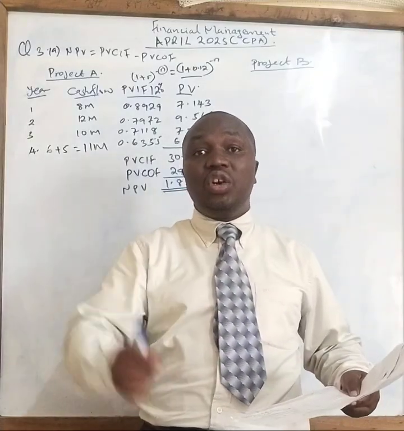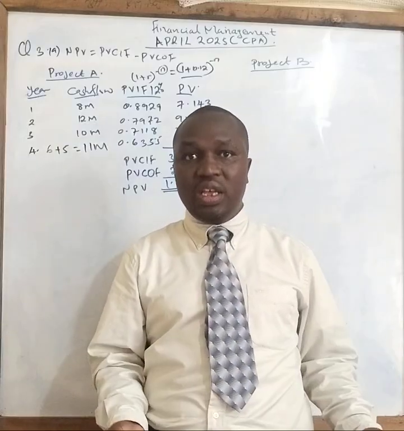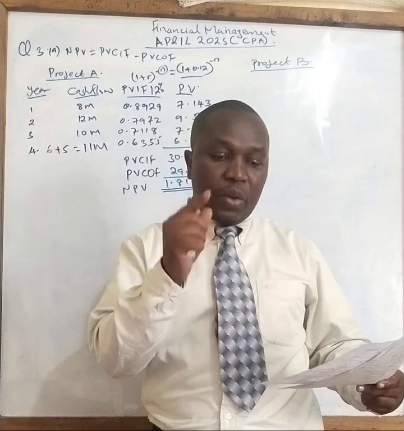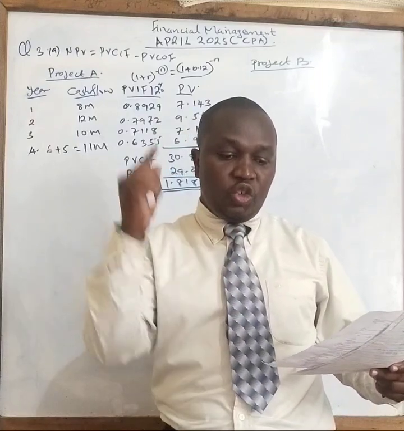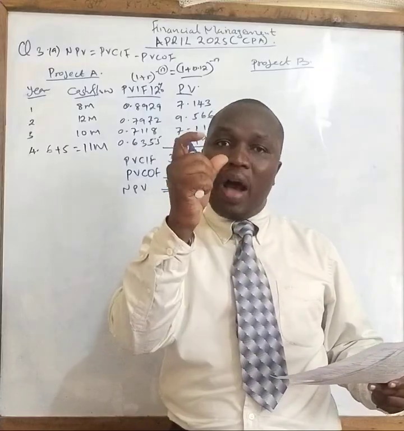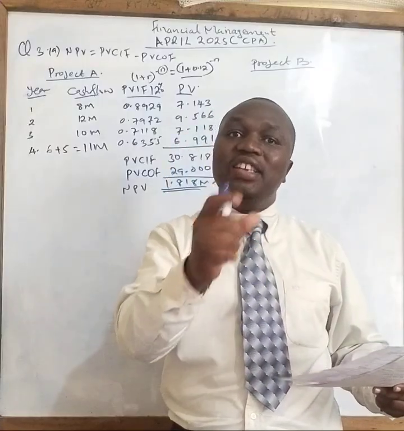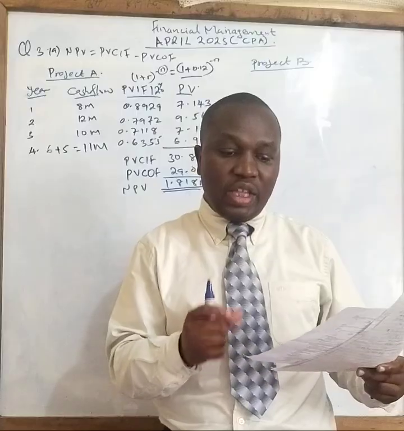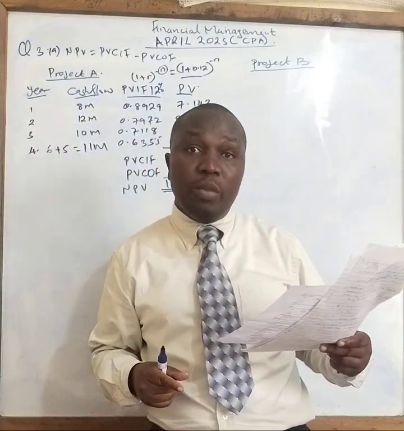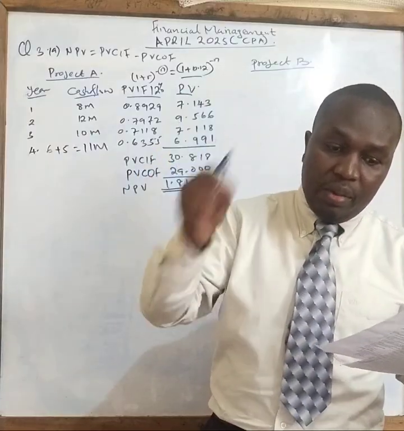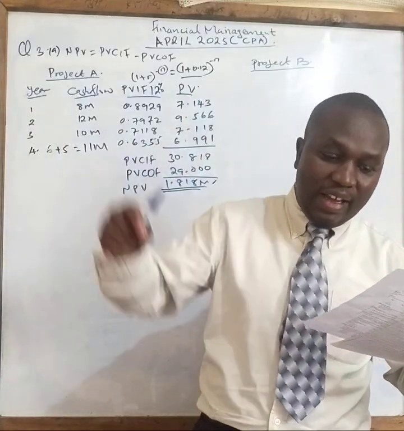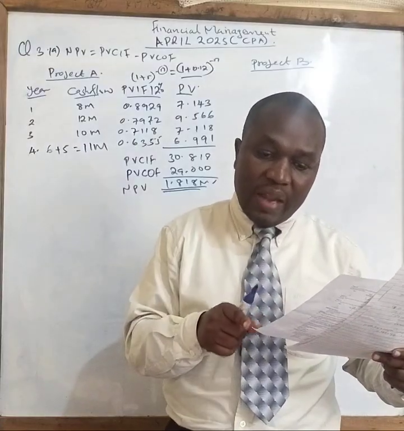Depreciation is not an actual cash outflow. So what do we do with it? We need to add it back for us to get the cash flow. Therefore, the profits given there of 15 million, 20 million, and 6 million are the profits for the period, but that is not the cash flow. For the cash flows, we need to add back the depreciation of 4 million on each profit.